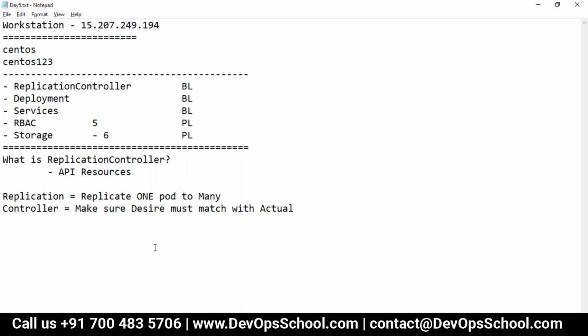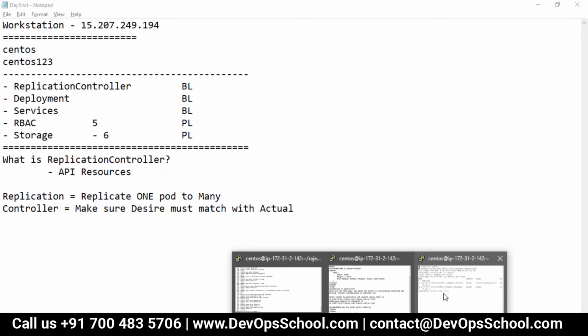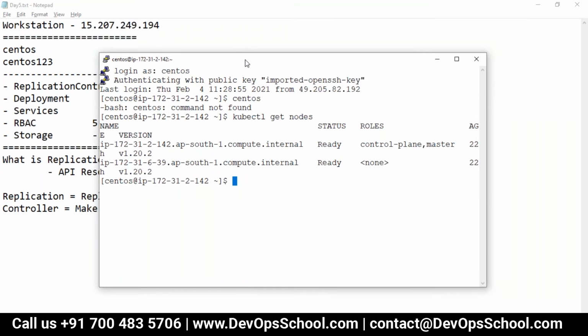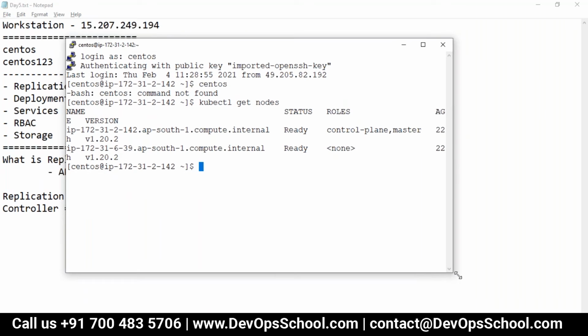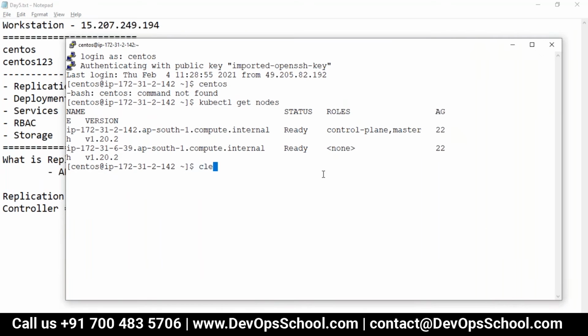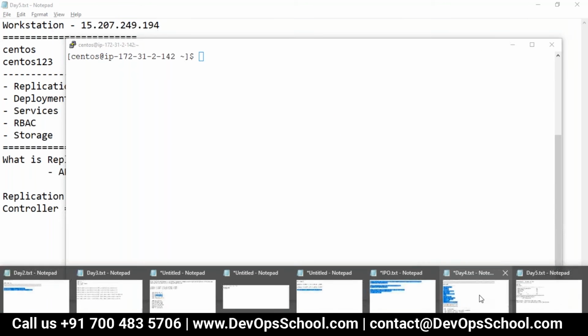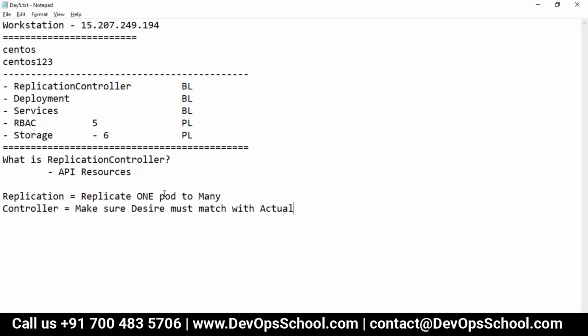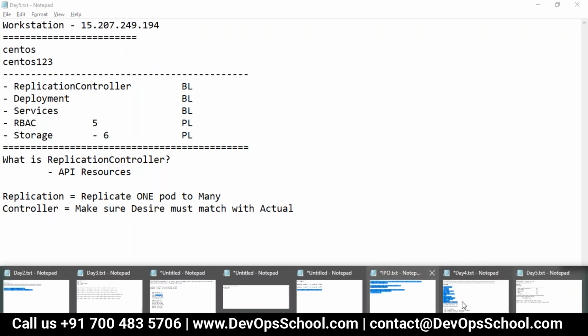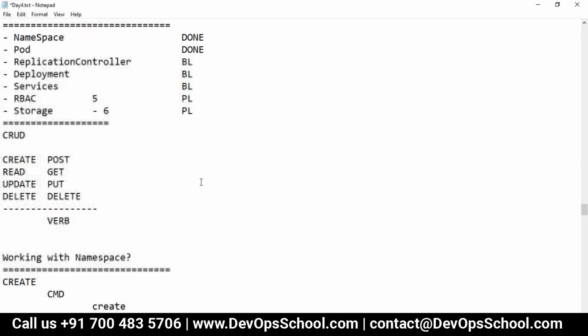Okay, so this is called a replication controller. Now can I go ahead and show you the demo of this? So look at my screen. Can I create a controller? Remember, the same operations you have to do: CRUD. I'm not repeating more, but always remember this CRUD rule.